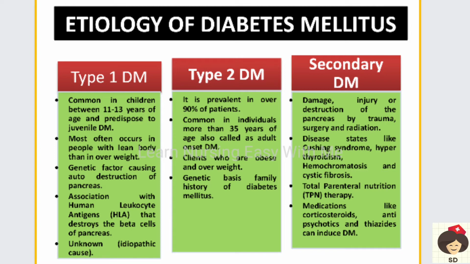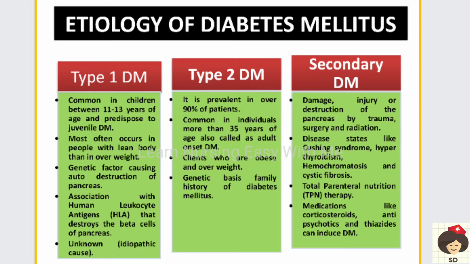And disease conditions like Cushing syndrome, hyperthyroidism, hemochromatosis, and cystic fibrosis are conditions where the body can abnormally produce glucose, and the insulin produced by the pancreas is not sufficient to control the blood glucose level. Because of that, the patient will go for secondary diabetes mellitus.